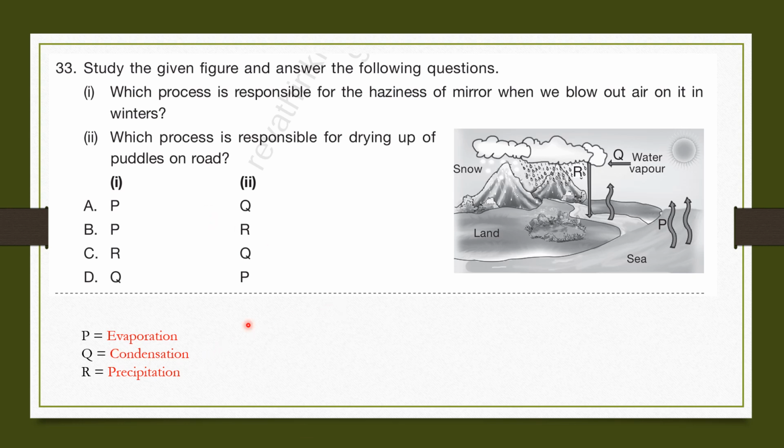So it should be D, but let's look at the second mini question. Which process is responsible for drying up of puddles on road? So this is from water to water vapor. This is called evaporation. And evaporation is P. So there should be P here and there is a P here. So the answer is D.